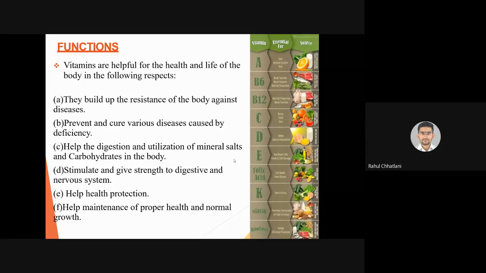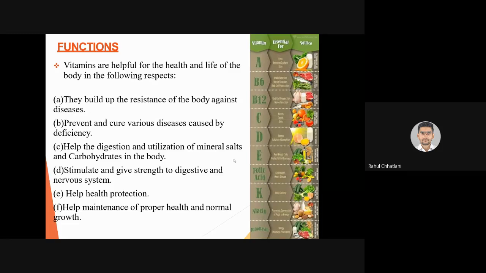Yes, so vitamin D also helps in absorption and digestion of calcium. Yes, that is essential for your bones and even muscles. So it helps in digestion and utilization of mineral salts and carbohydrates in the body. Even for carbohydrates it is needed. Stimulate and give strength to digestive and nervous system.